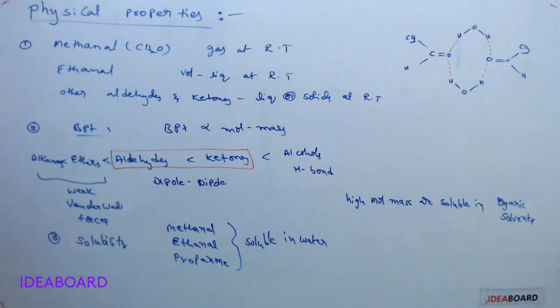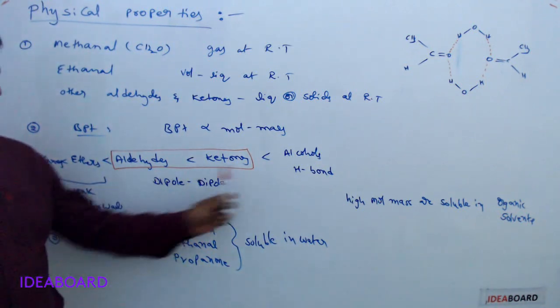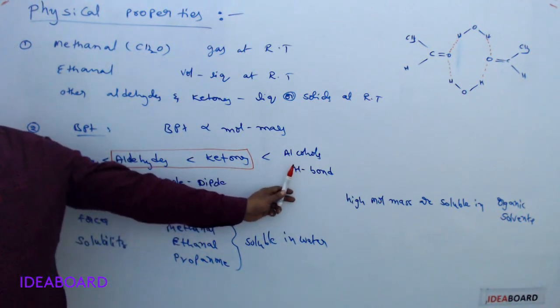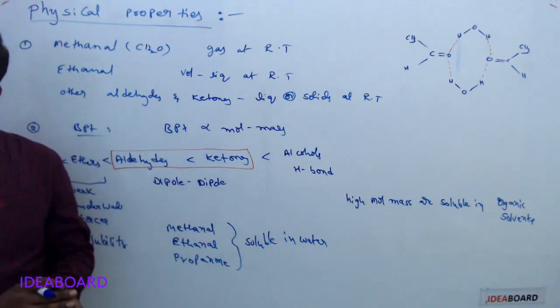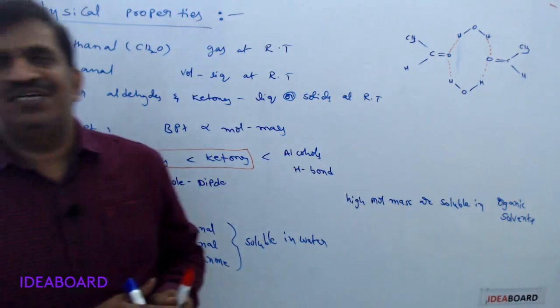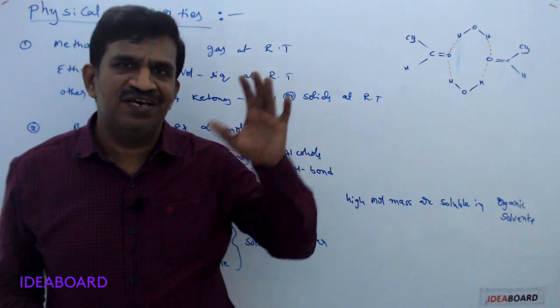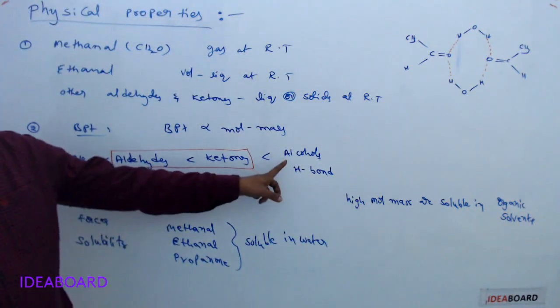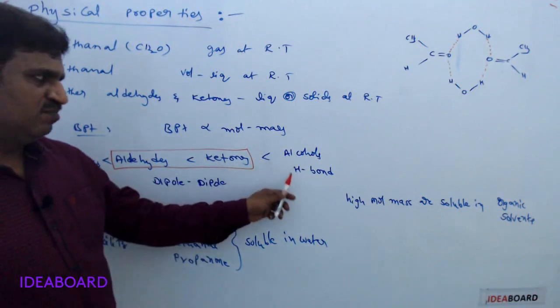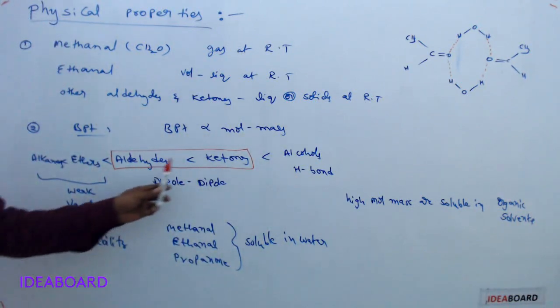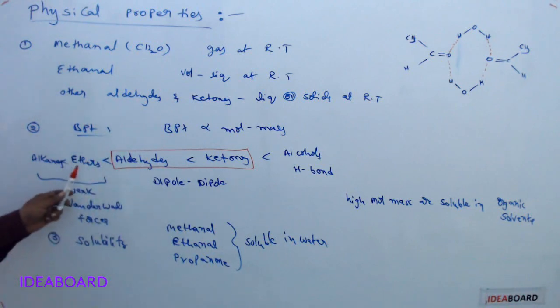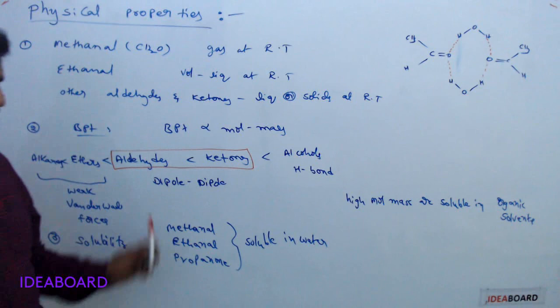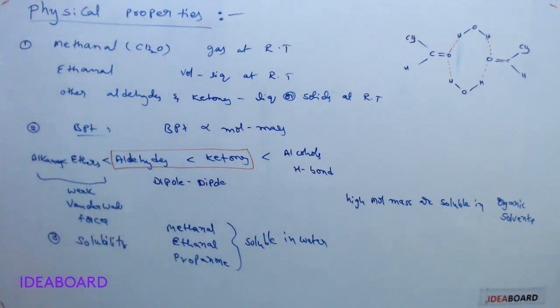So whenever they ask about any compound, please check this order. If compounds of comparable or similar molecular mass are given, then check the order: alcohols have the highest boiling point because of hydrogen bonding, next ketones, next aldehydes, next ethers, and the last is alkanes. That is the order of boiling points for different compounds.